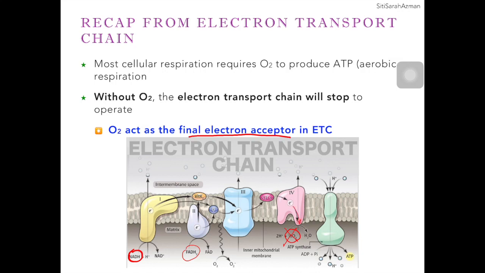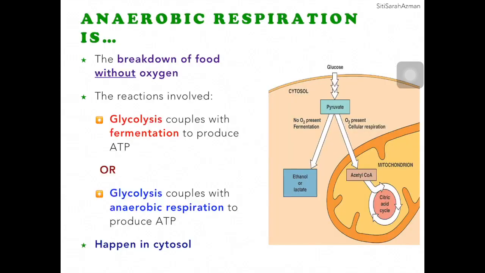When this happens, certain organisms can switch to alternative pathways to generate ATP even without the presence of oxygen. So the alternative pathways to generate ATP without oxygen, we call that anaerobic respiration.